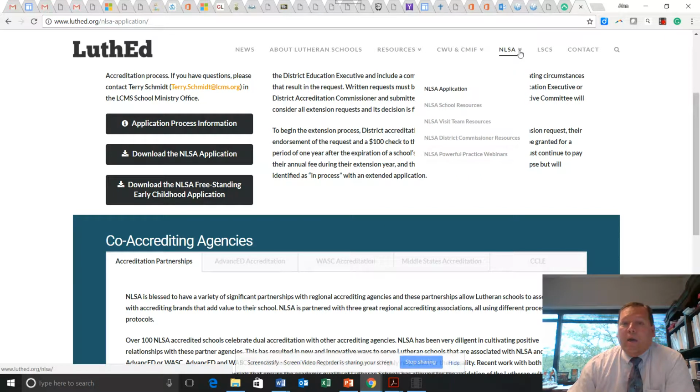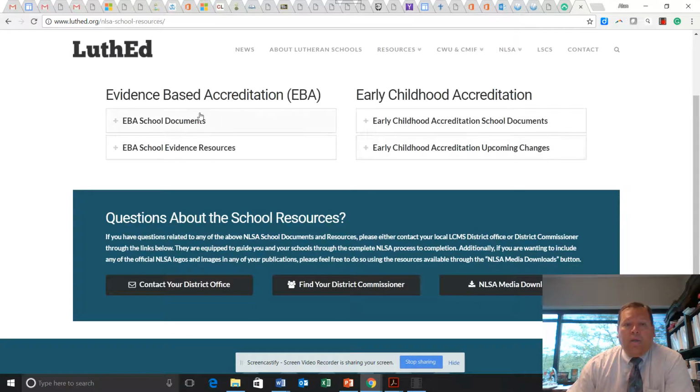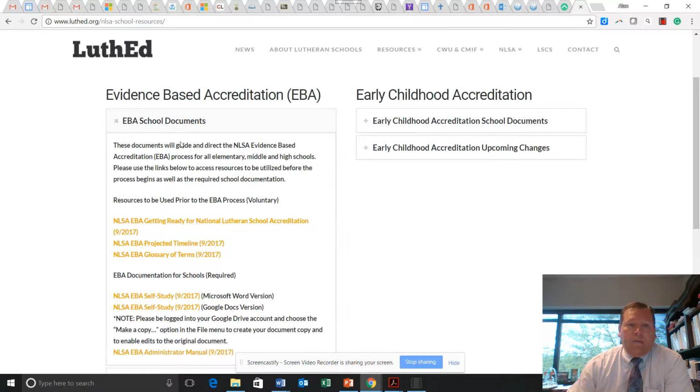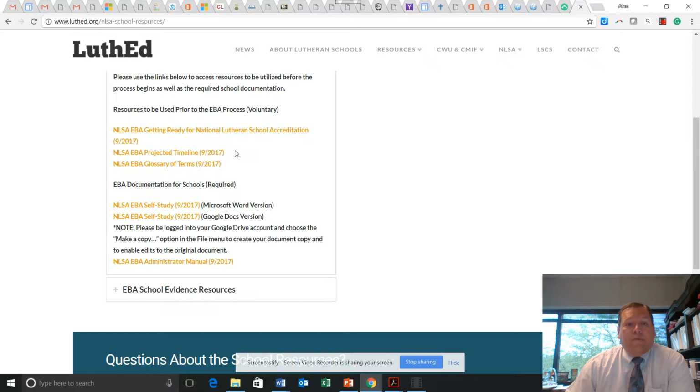Let's go back to the NLSA drop-down arrows and look at NLSA school resources located on luthed.org. Here you see the evidence-based accreditation that you will be going through, or if it is early childhood, the early childhood accreditation information. If we click the drop-down on EBA school documents, you will see all of the documents that you will need to take a look at or download. As it states here, the documents will guide and direct the NLSA evidence-based accreditation process for all elementary, middle, and high schools. Below are the links to various information.